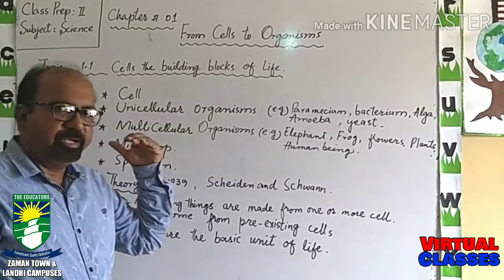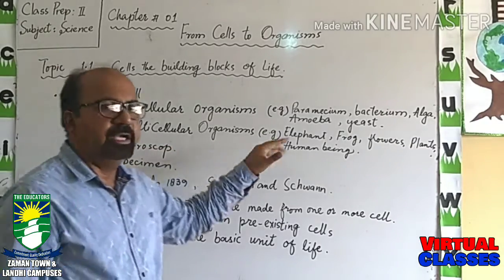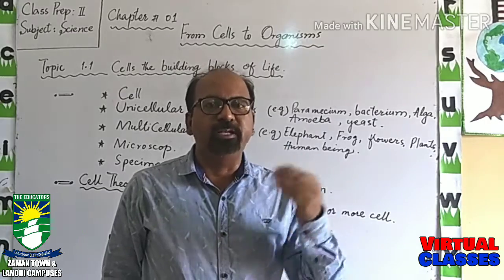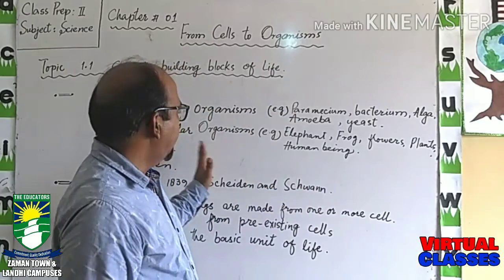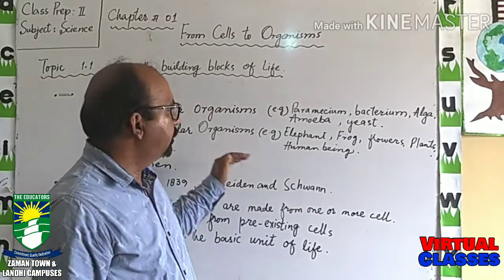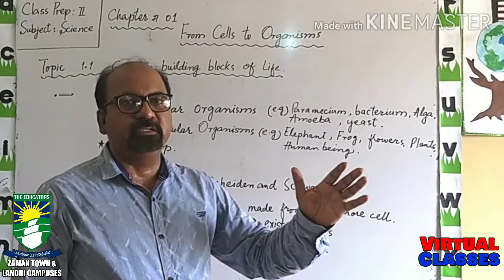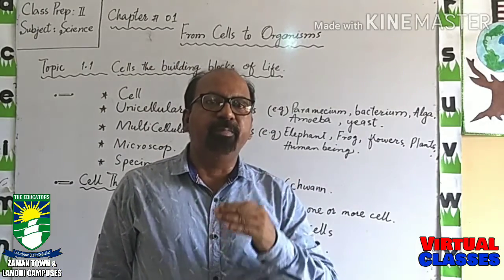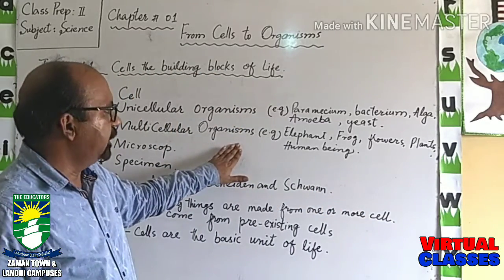The third term which we are going to start is multicellular organism. Multicellular organism means more than one cell. It means these are the organisms which are made up of many cells, a number of cells, a lot of cells. So the organisms which are made up of many cells are called multicellular organisms.